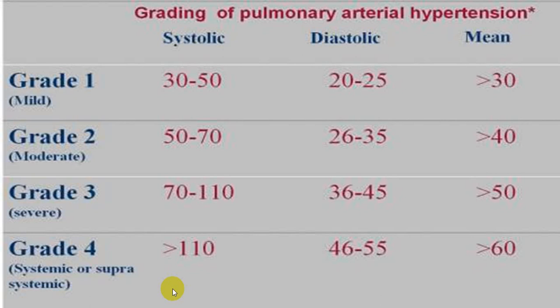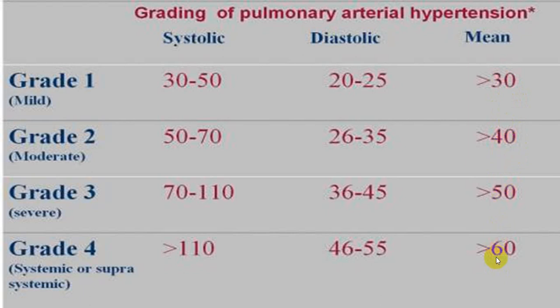So that is what is utilized: mild, moderate and severe variety, or systemic. If you take systolic pressure, diastolic pressure and mean pressure, this is the mean pressure. There is another way they classify mild, moderate and severe: mean pulmonary arterial pressure of 30, 40, 50 and 60, or we call 25, 35, 45 and 55.